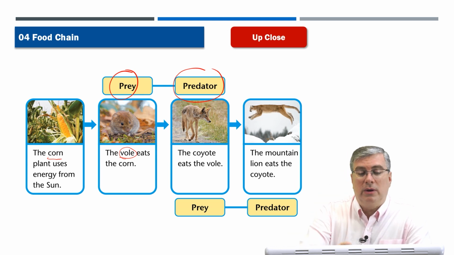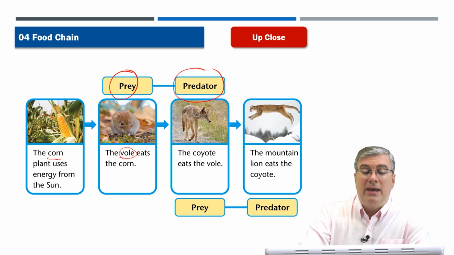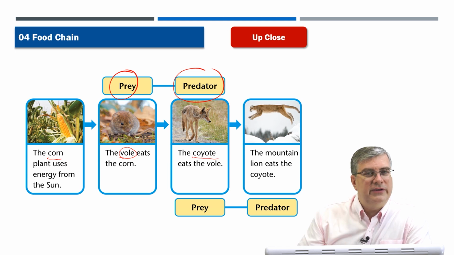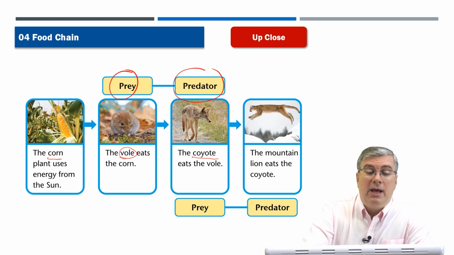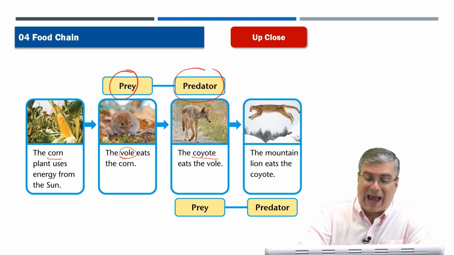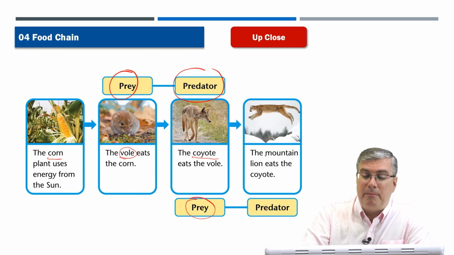But in this food chain, we're looking at the predator. What is the predator here? The coyote. Coyotes are very smart animals, and they will eat a lot of different things. And of course, they will eat the small mice that eat the corn, so they are a predator. The vole is not a predator. It does not eat other animals. It eats plants. But it is hunted by other animals like owls or coyotes, so they are prey, and the coyote is a predator. Now, the coyote is also prey to another animal, and that is the mountain lion.